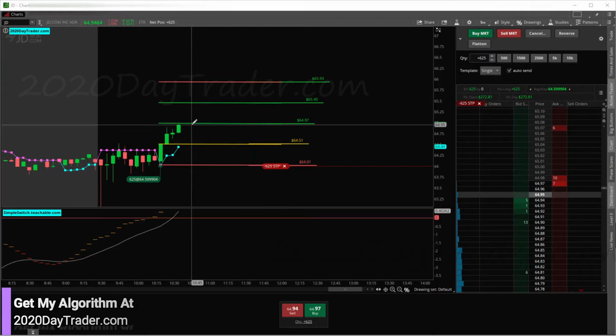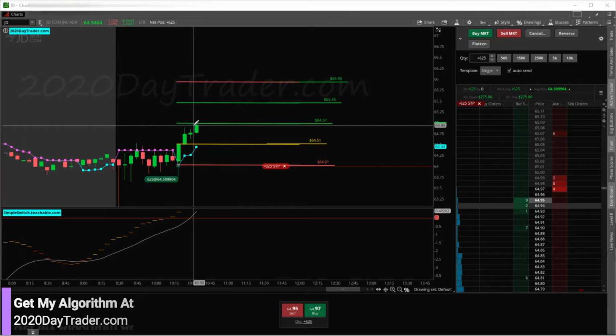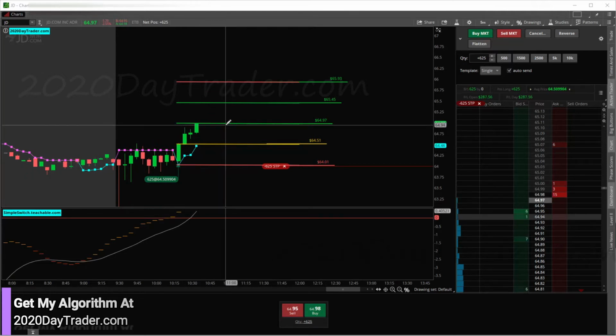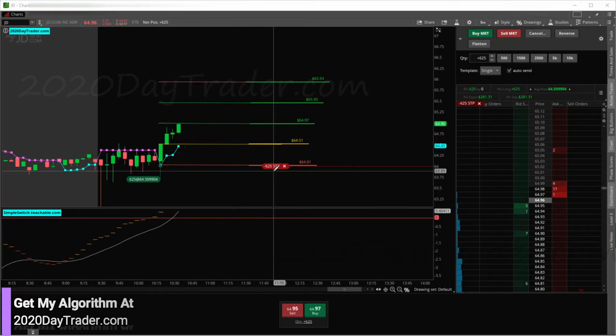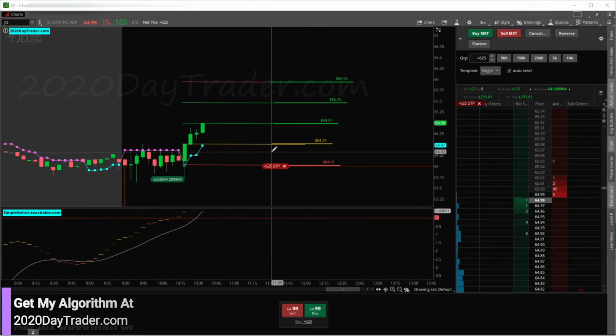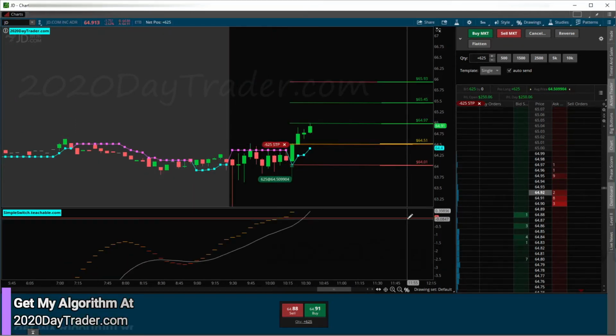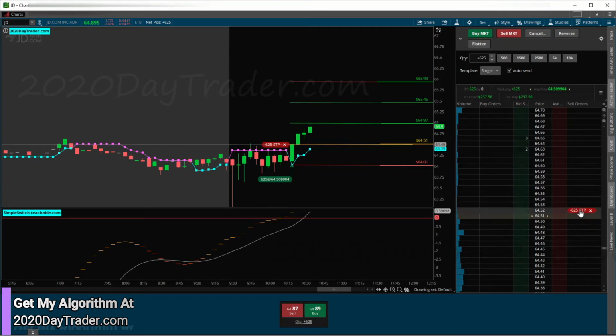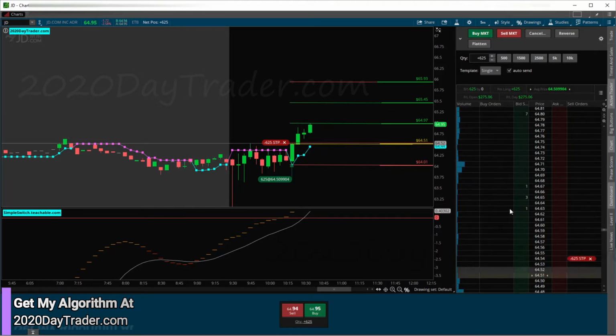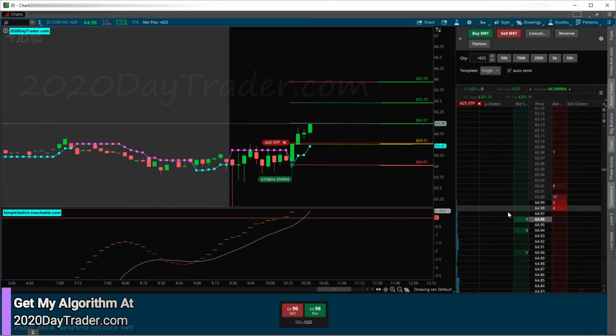Or hopefully, I don't know, because it's pretty much already touched the target. So if this closes here, I really should just get out. But hopefully we can get a boost through here. It's already kind of a big candle looking at all these candles. So we did hit 90%. So I do need to move my stop up to break even plus a couple bucks. So we're there. All right. Now we'll see what happens here.